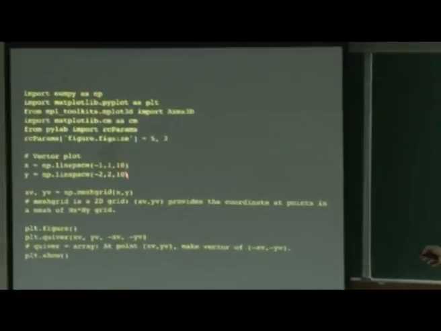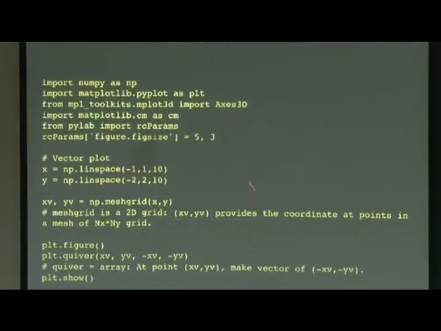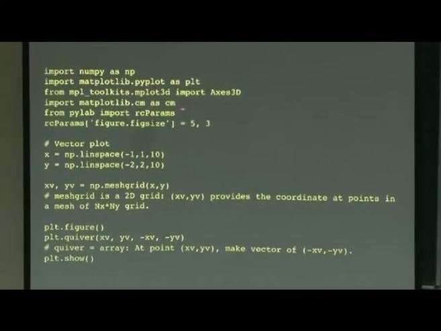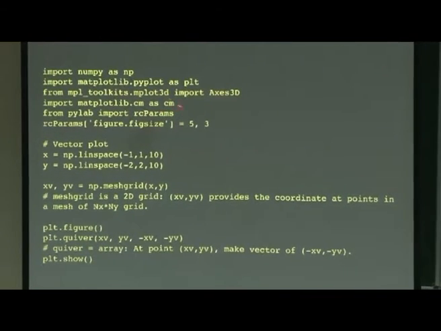So this part is exactly the same as before. This is called color method, the CM color something, CM, I forget what M is for. So this is for coloring, which we don't need actually. These two are not required, 3D right now. So x data and y data. So I need to make a grid. So at each grid point I will have a vector. Okay, you have to be careful about these 3 lines.